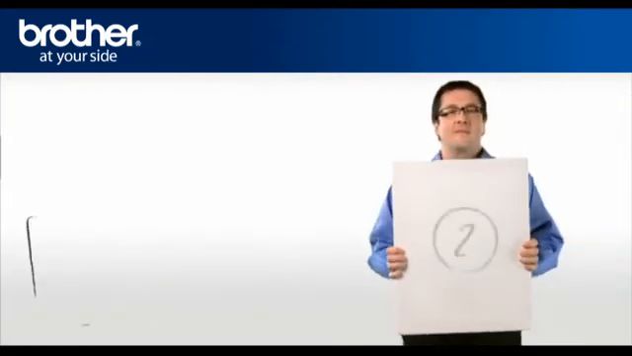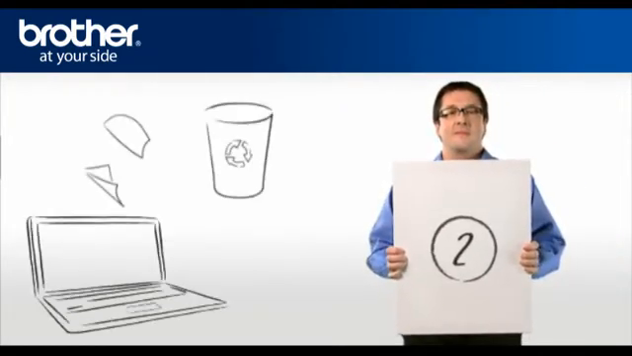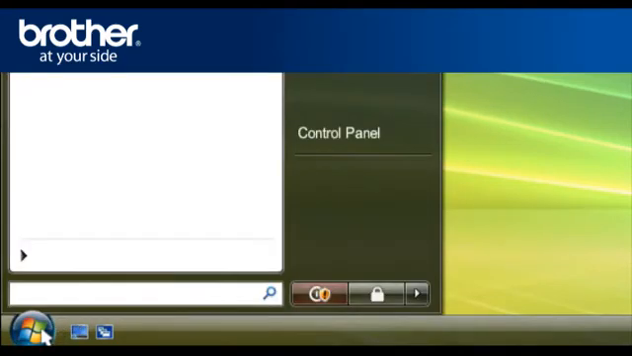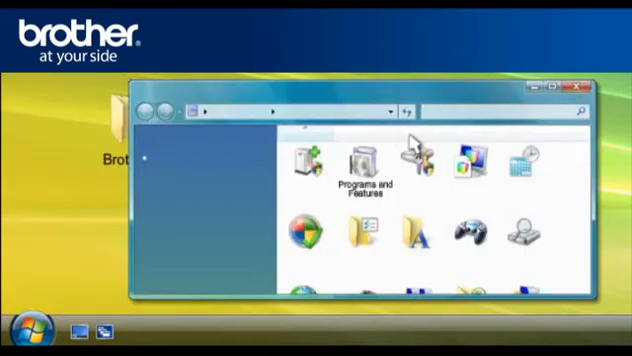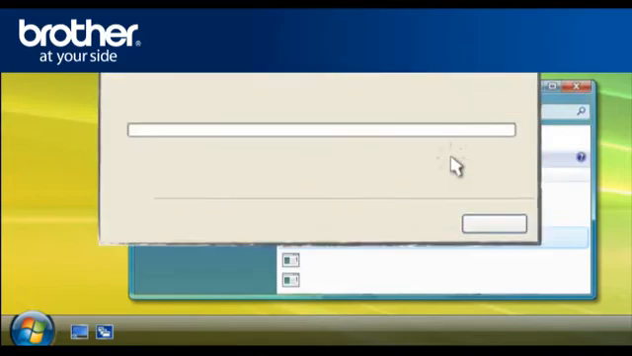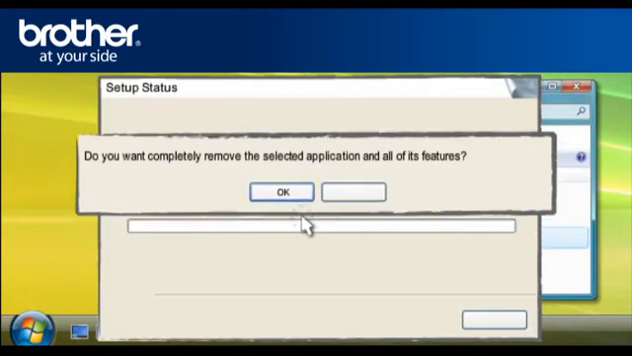Step 2. Uninstall Brother machine drivers. First, unplug the interface cable. Click on Start. Click on Control Panel. Double-click Programs and Features. Click on Brother MFL Pro Suite. Click Uninstall. Click OK.